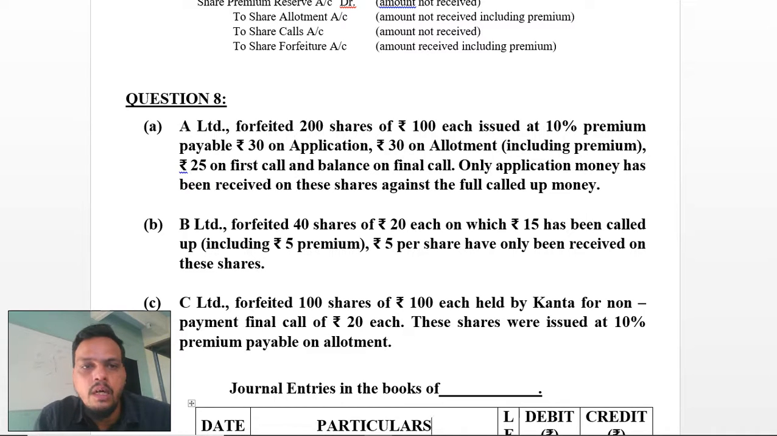A Limited forfeited 200 shares of rupees 100 each, issued at 10% premium payable at rupees 30 on application, 30 on allotment including premium, rupees 25 on first call, balance on final call. Only application money has been received on these shares against the fully called up money.